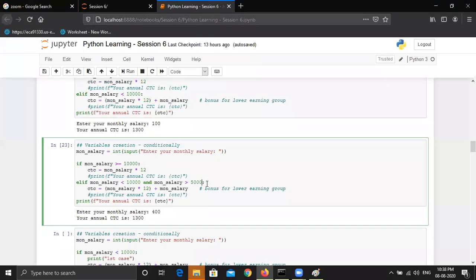So is this clear? Because this is an important concept to understand: the role of indentation in the if else block. If I'm writing here, then it becomes dependent on the elif block. But if I'm writing here, it is out of the if else block. So is this clear to everyone?